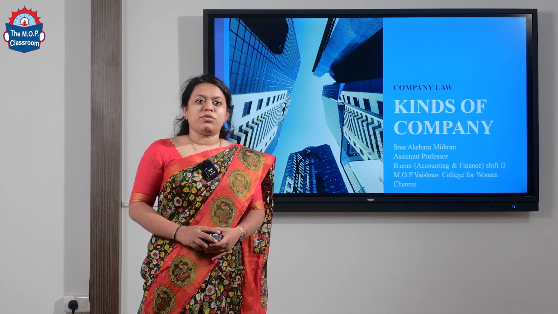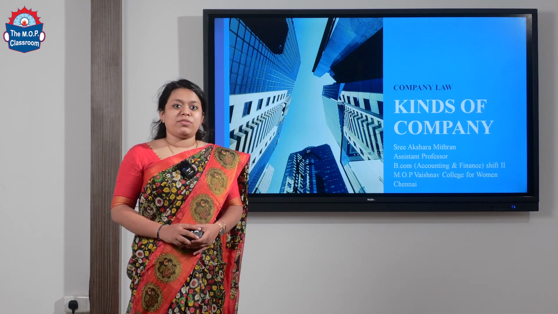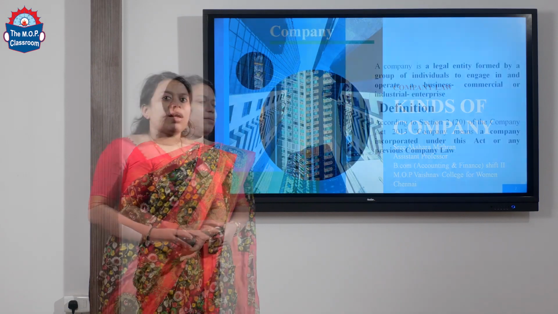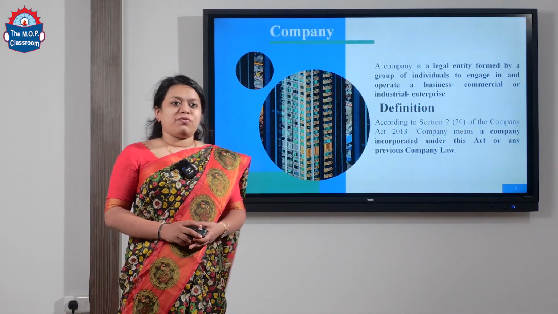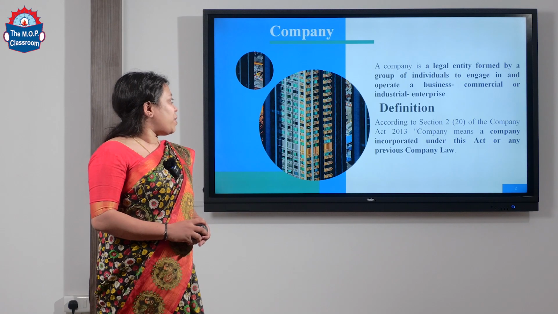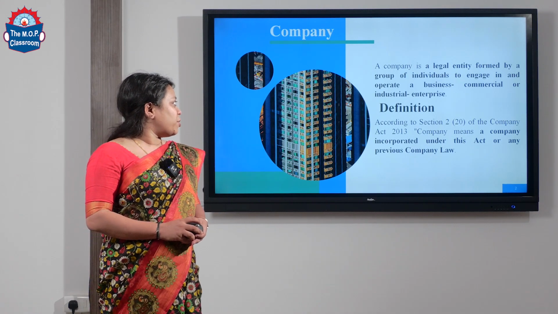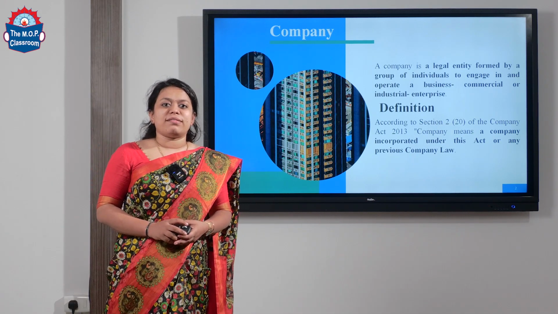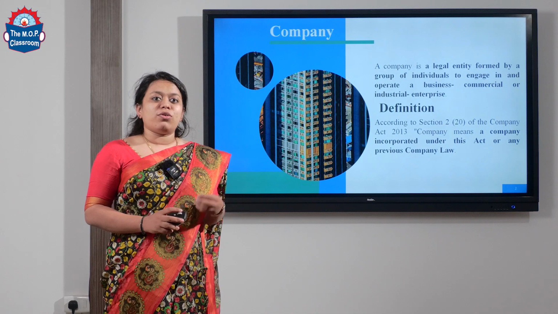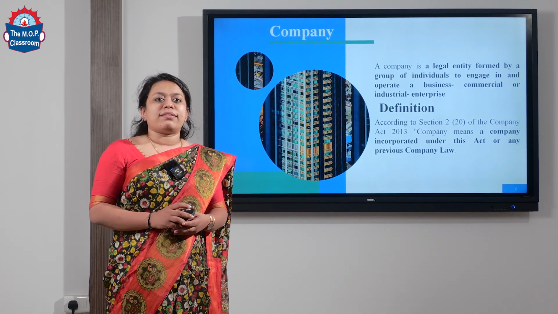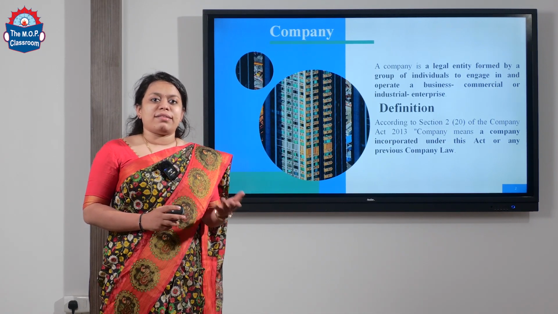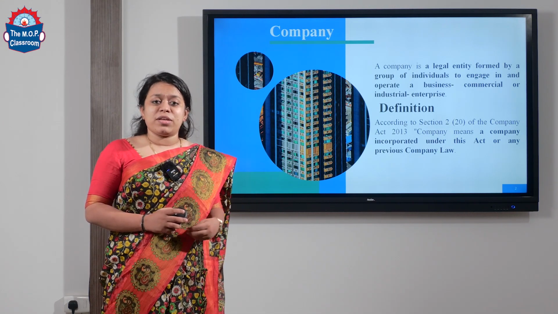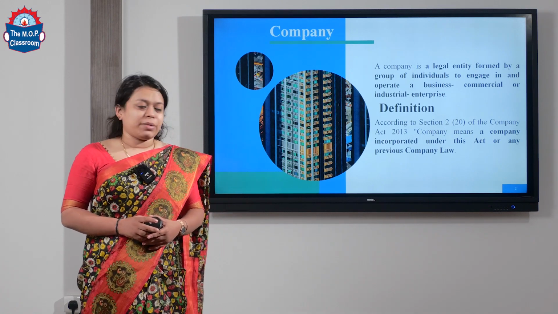Today I am going to talk about kinds of companies from the subject Company Law. So first, let's see what a company is. A company is a legal entity formed by a group of individuals to engage in and operate a business or commercial or industrial enterprises. That means the company is known as a separate legal entity, also known as an artificial person, which has the right to buy and sell assets and liabilities, and it can sue and be sued by any members of the company.